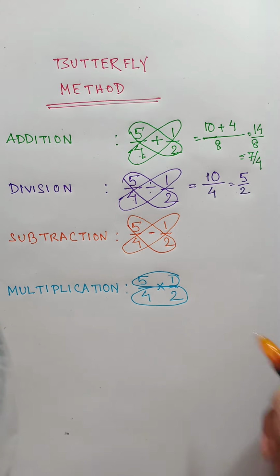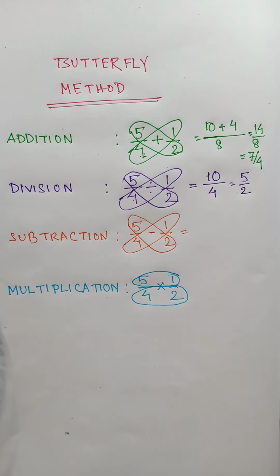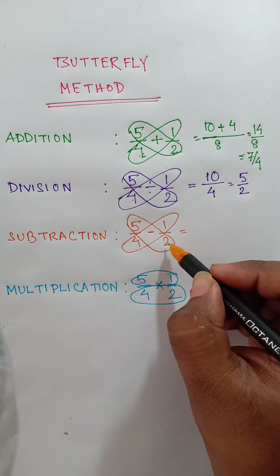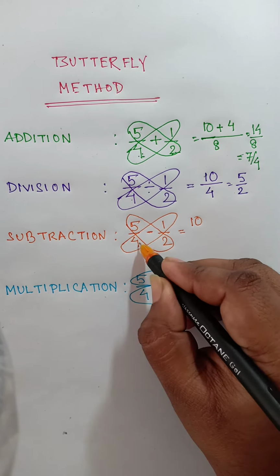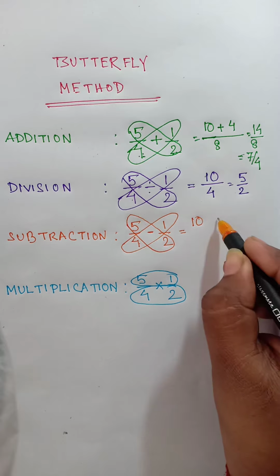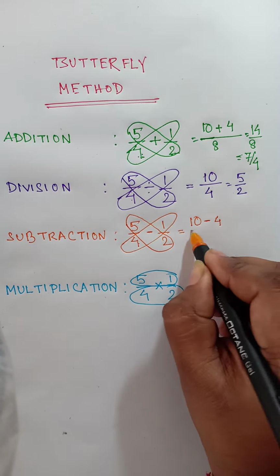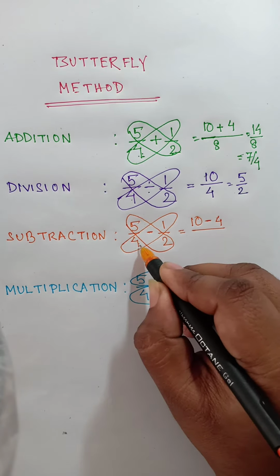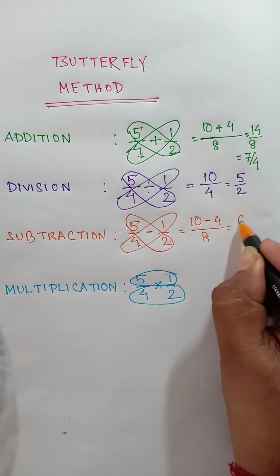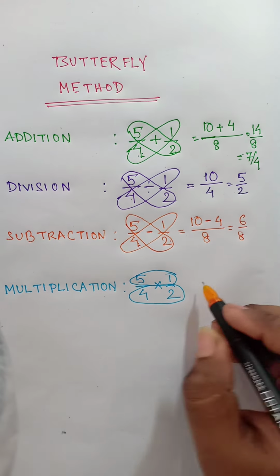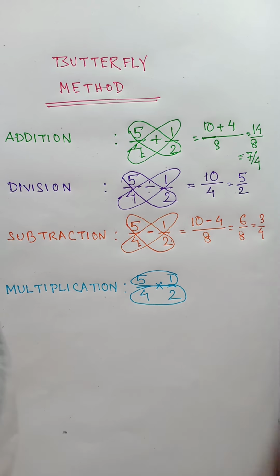For subtraction, we follow the same rule as in addition. That means multiply 2 with 5 to get 10, 4 and 1 to get 4 and we place a minus sign here, divided by 4 into 2, that means 8. Therefore, our answer would be 6 by 8, that means 3 by 4.